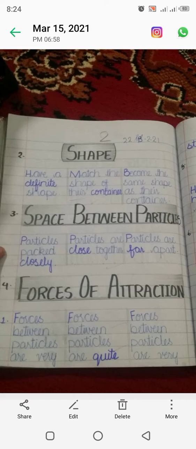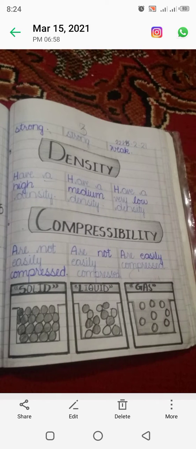Now coming towards the fourth heading, which is the forces of attraction. So in case of the solid, the forces between the particles are very strong. We are not able to separate them from each other. Coming towards the liquid, the forces between the particles are quite strong, a little bit strong. While when we are talking about the gas, the forces between the particles are very weak, because there is a lot of space. They are very far apart from each other, so that's why the forces between them are very weak.